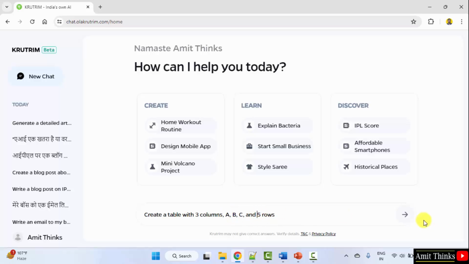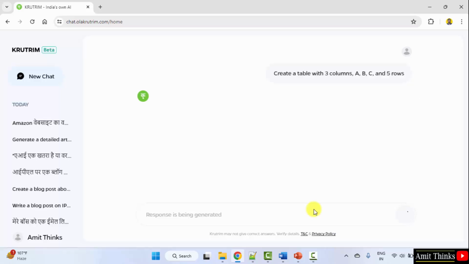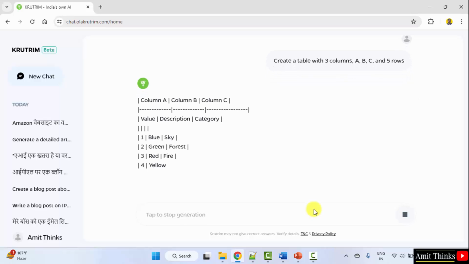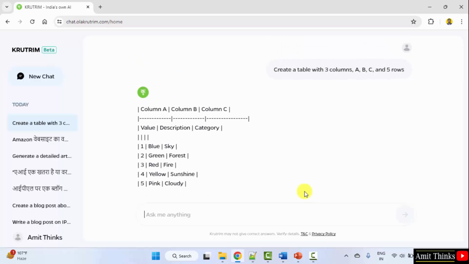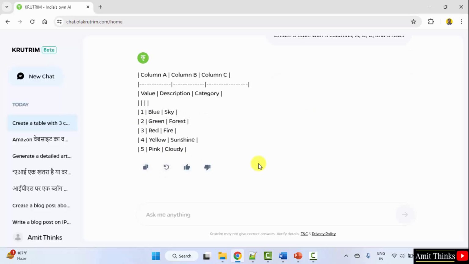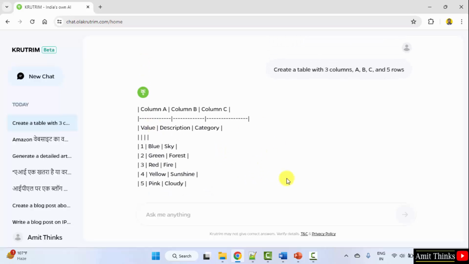These are the column names. Let's see. So here it is. Also entered some random data. Okay, it has created a sample table. In this way guys, we can easily create tables with Krutrim.